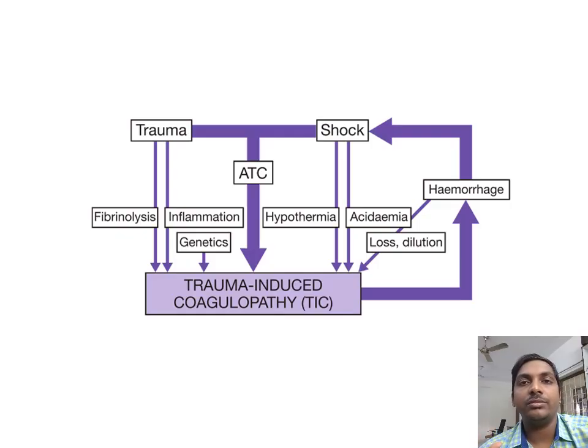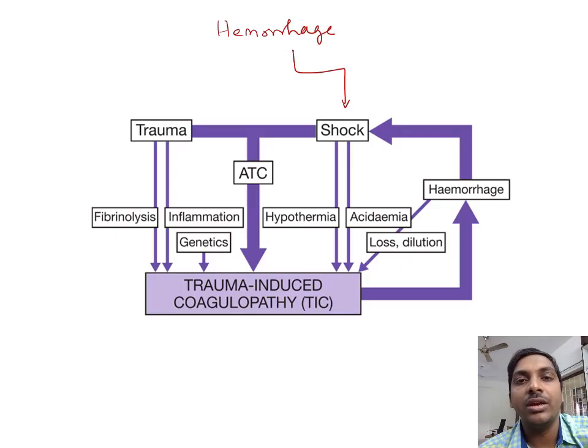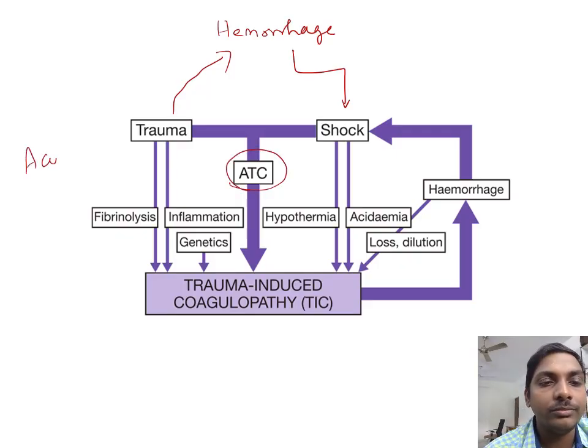So we have to discuss the pathophysiology and the consequences of hemorrhagic shock. Whenever a massive hemorrhage occurs, the patient will go into shock, that is a hypovolemic shock. This hemorrhage is occurring due to trauma, so both will form an acute traumatic coagulopathy.